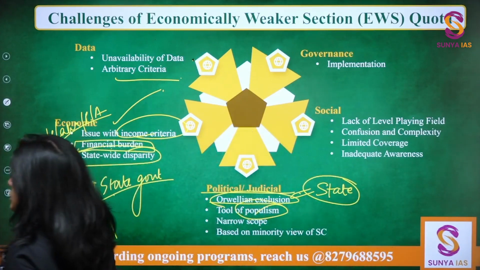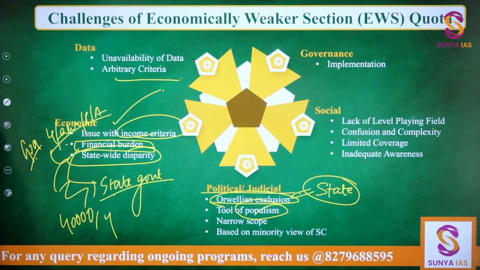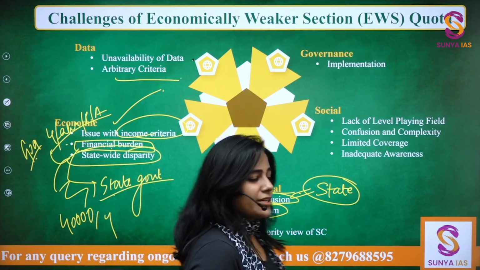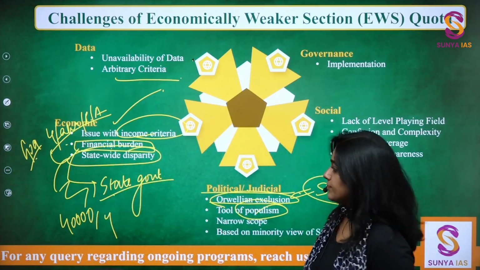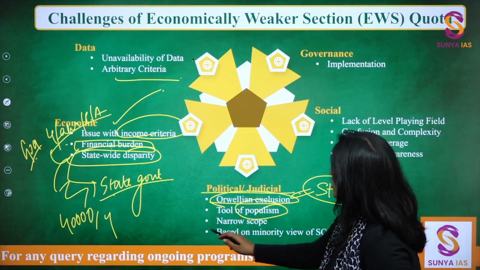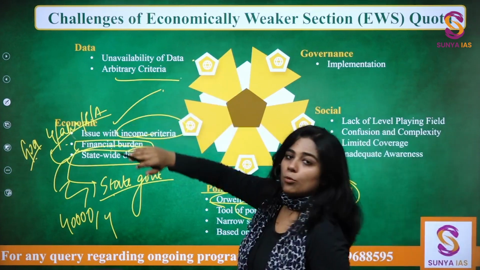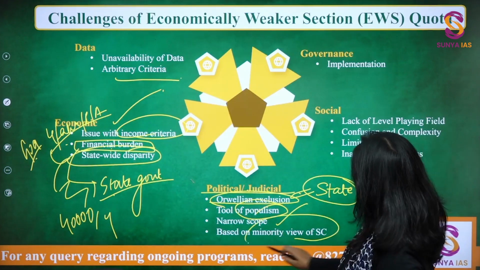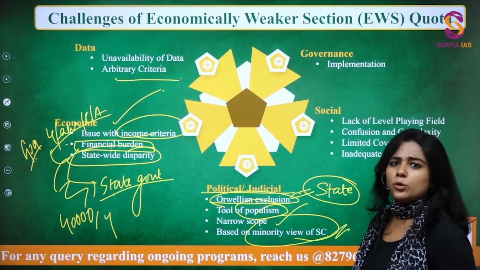These kind of measures can also be given by the government when they want to attain votes, etc. So these become populist measures. That is also a problem. And overall, there is narrow scope, and it is based on a minority view of the Supreme Court also, right?